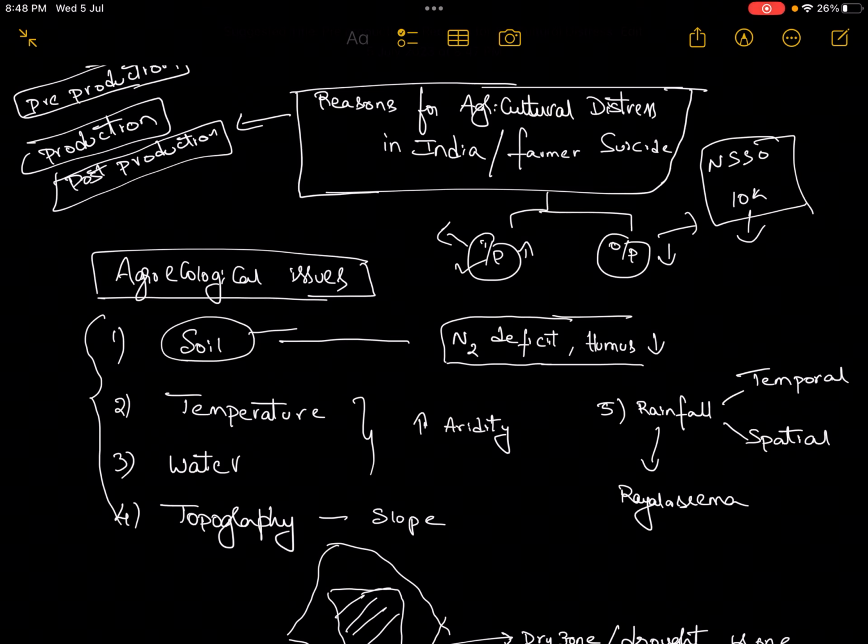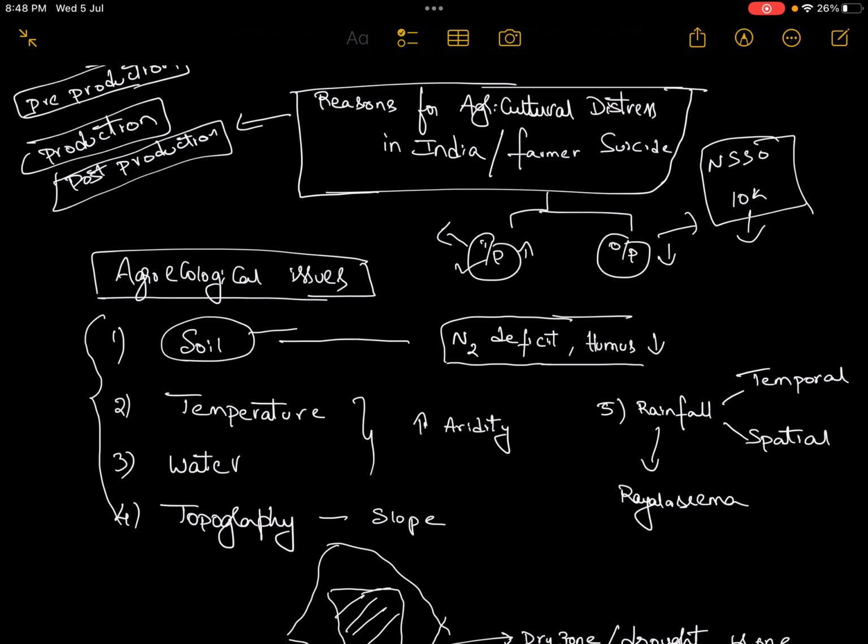Today in this session we are going to discuss a major topic, a beautiful topic, that is reasons for agriculture distress in India, or the reasons for farm suicides in India. In this topic I am going to provide you a big picture over the situation of agriculture in India. We are going to discuss the problems of agriculture under various headings. So after this discussion of 20 or 25 minutes approximately, you are going to get a complete overview of the situation of agriculture in India.